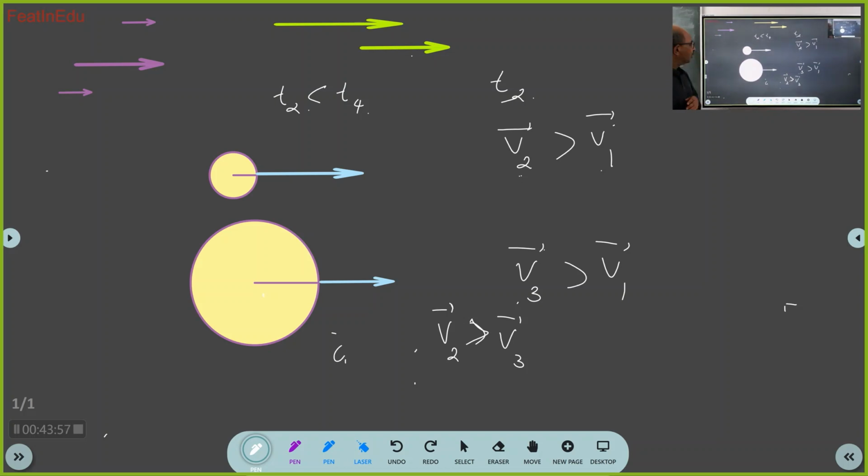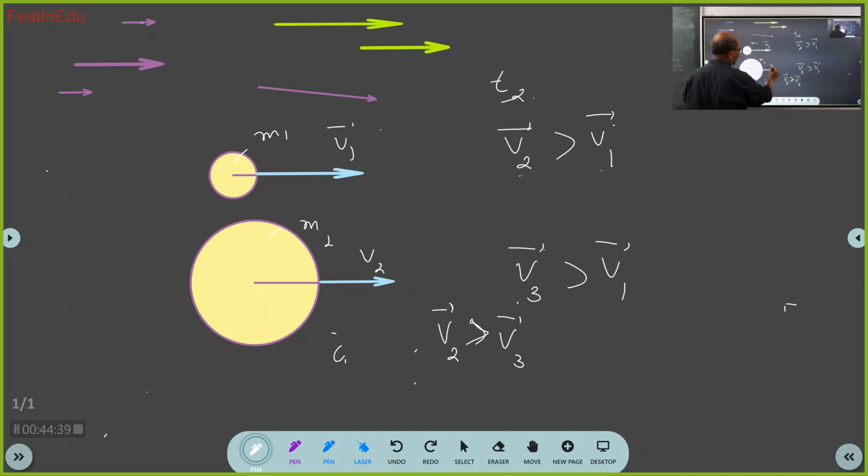Now are you ready, all of you? This is the velocity vector v1 bar. This is the velocity v2 bar. At the time t1.